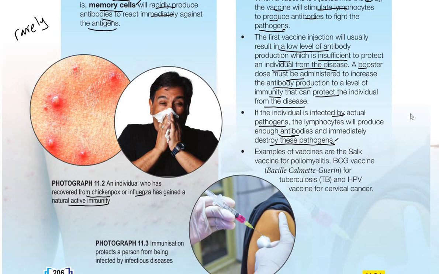So, examples. Before the coronavirus, these are examples of vaccines that we already have. Examples of vaccines are the Salk vaccine for poliomyelitis, and later I will show what poliomyelitis is. The BCG vaccine, Bacillus Calmette-Guérin, for tuberculosis, TB. And the HPV vaccine for cervical cancer. This one is for females only, because it is related to the cervix. Only females have a cervix, right? Males have no cervix. The cervix is in the reproductive system.